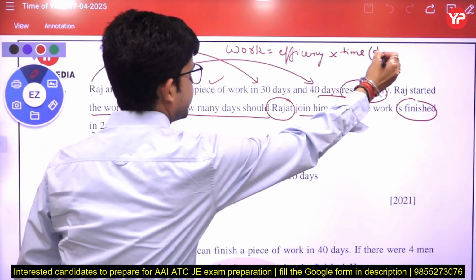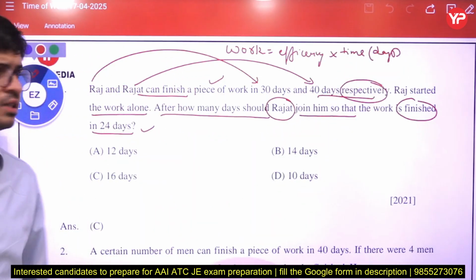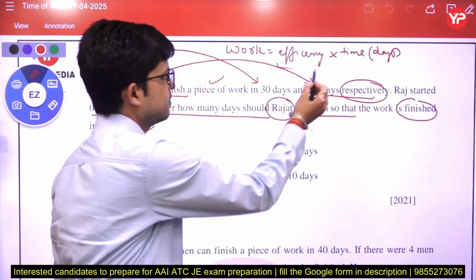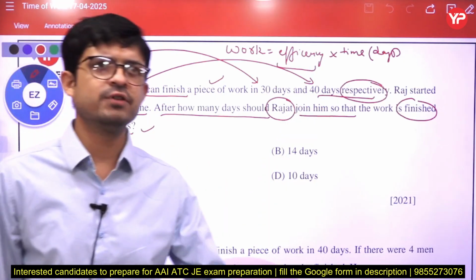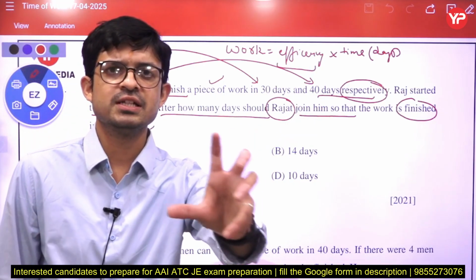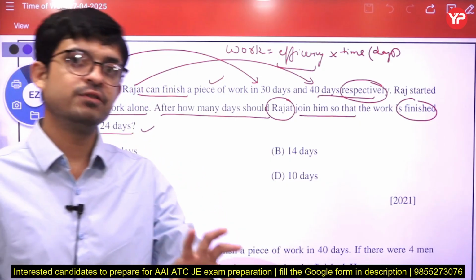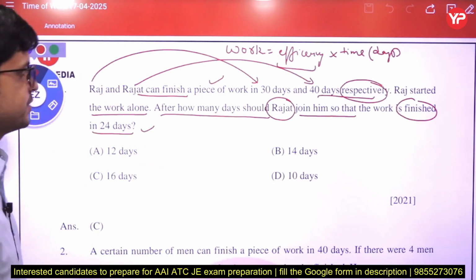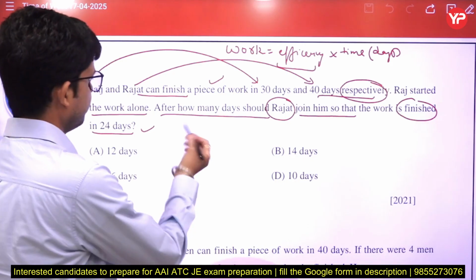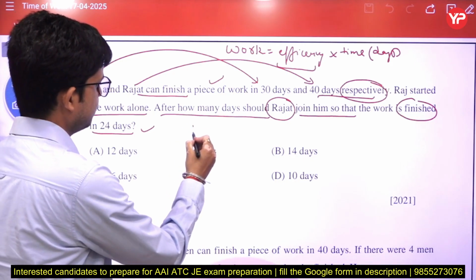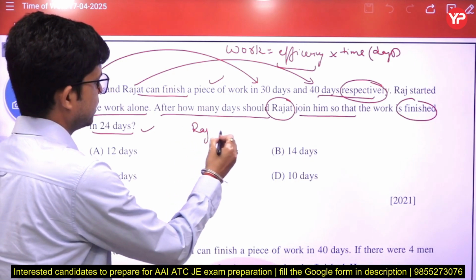Basically time means days. We are talking about the days. What does efficiency mean? It means a person does 5 work per day, that person's efficiency is 5. He can do 5 work in one day. So efficiency is different for every person.